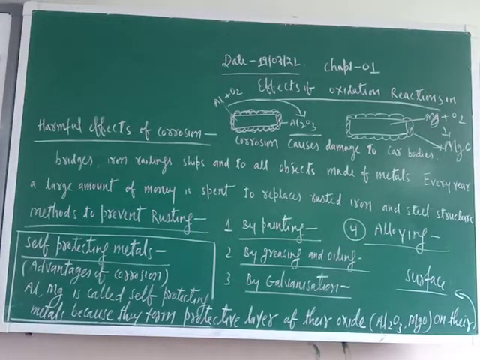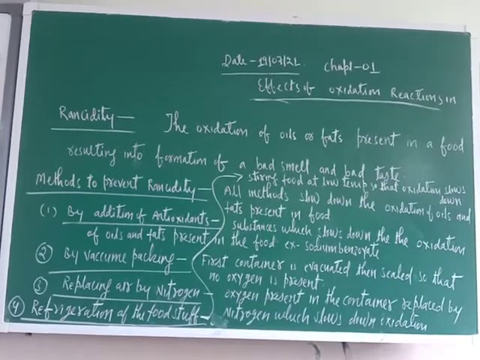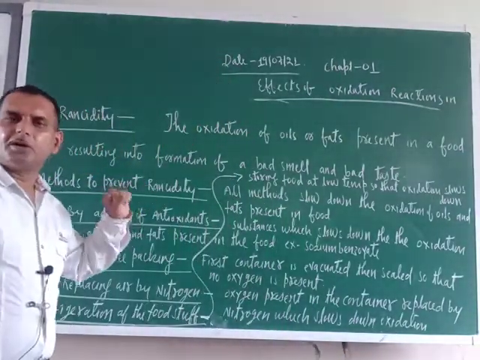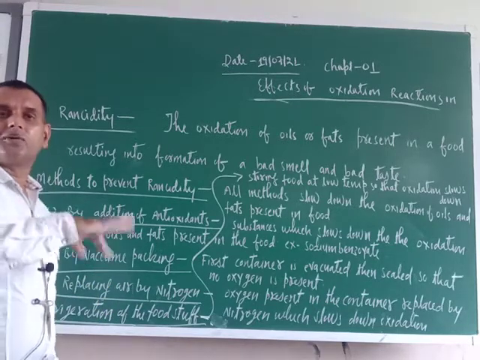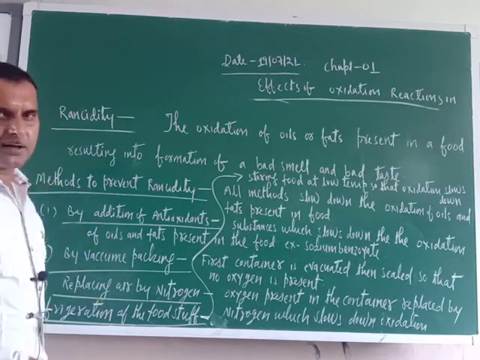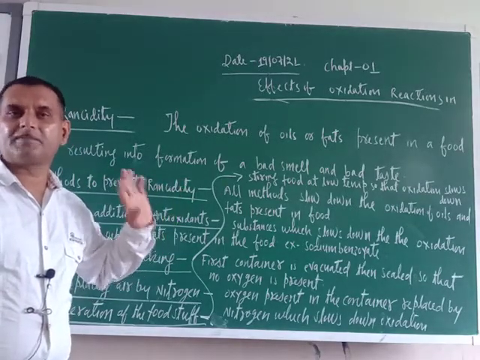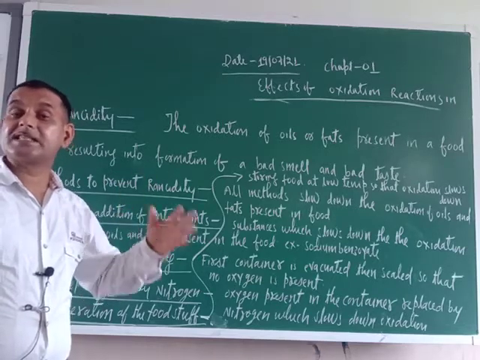Another example of an oxidation reaction in our daily life is rancidity. So the second effect of oxidation reaction in our daily life is rancidity. What is rancidity? You might have heard about stale food. Stale food means leftover food that you have kept outside. Two things are there. Overnight leftover food produces a foul smell and its taste is also bad.